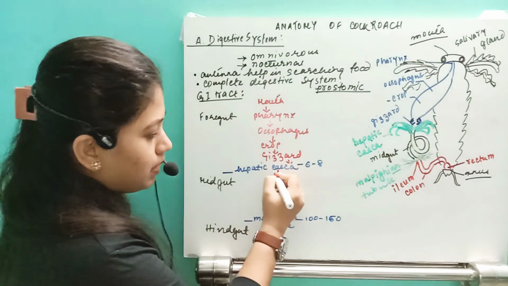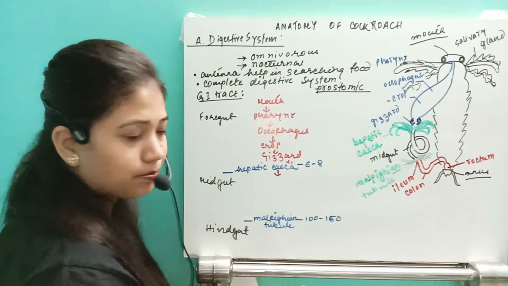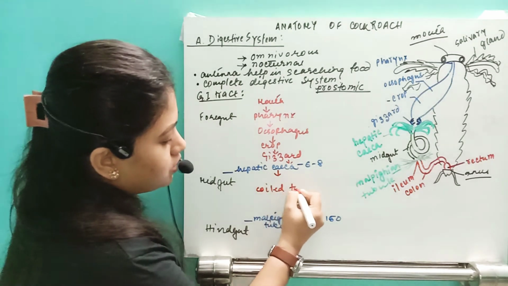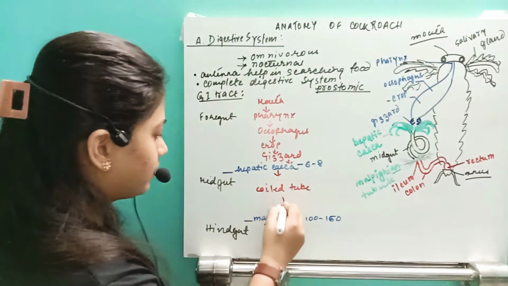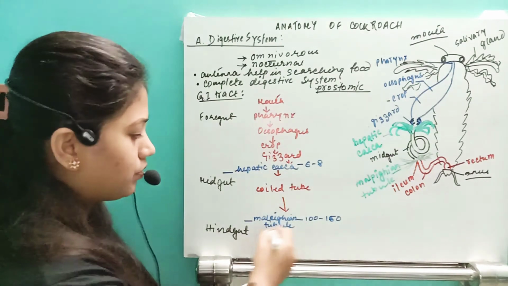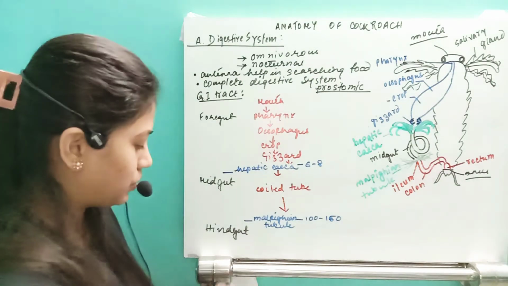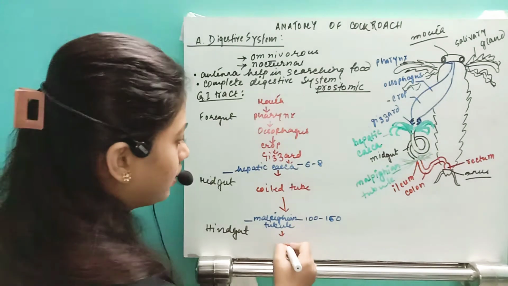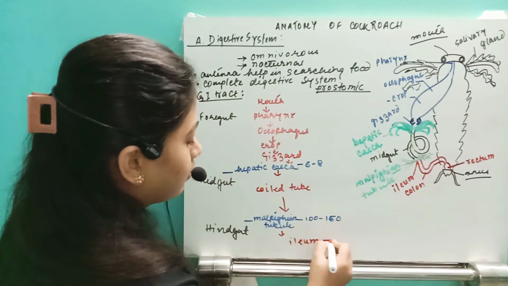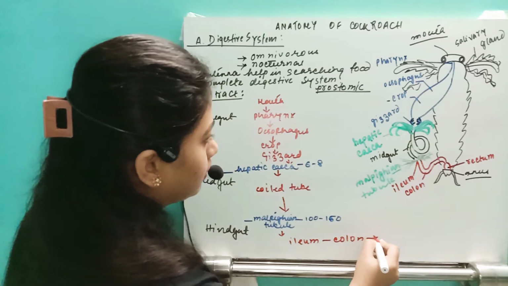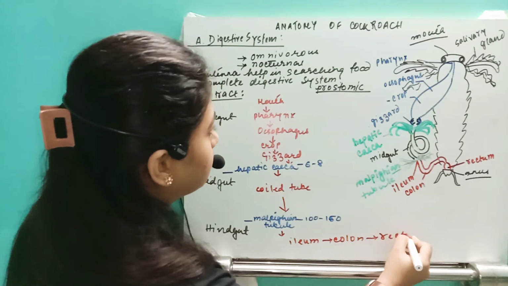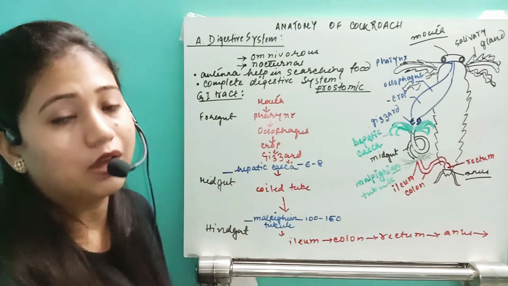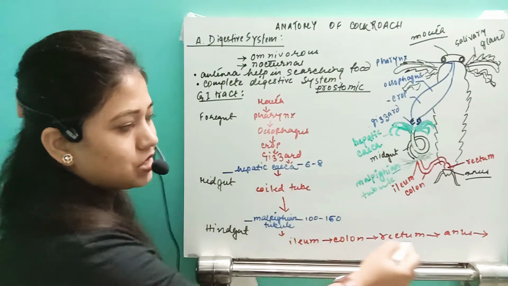Now come to the midgut. In this midgut, there is one simple coiled tube, or tract. Then after that, at that junction also, we have the Malpighian tubule. After the Malpighian tubule, the hindgut will start, beginning with the ileum, then the colon, then the rectum, and after the rectum, they have the anus, with the help of which they remove the waste product.